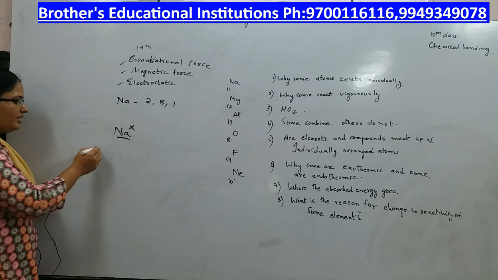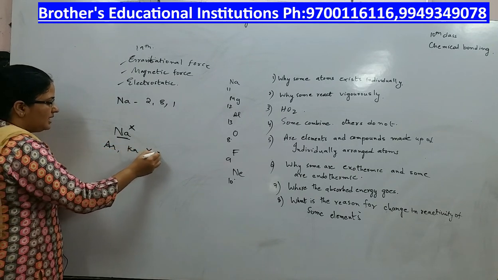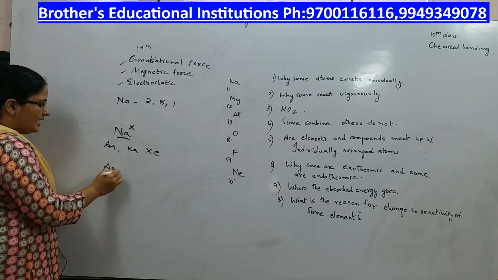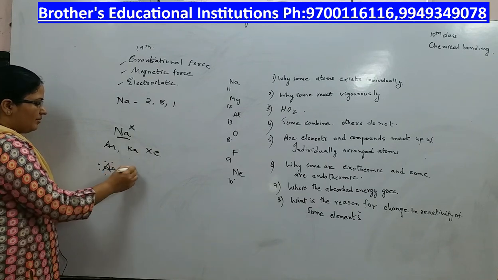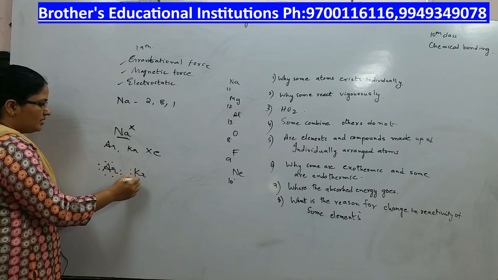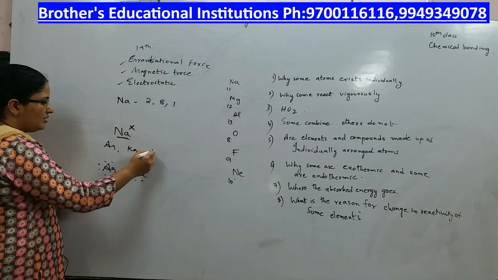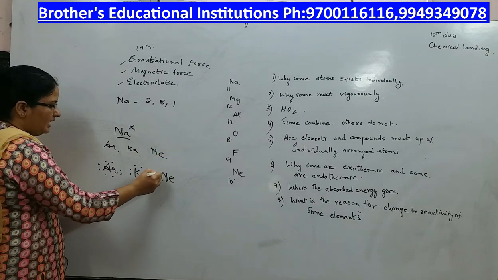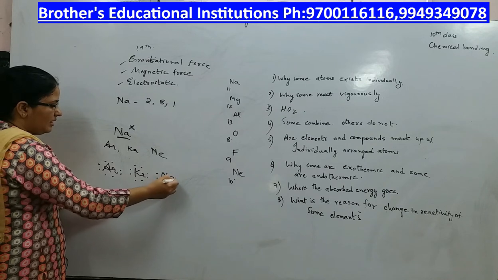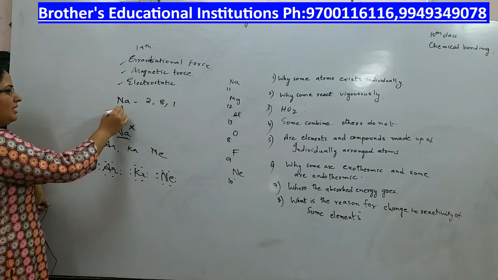Let us draw it for argon, krypton, xenon. For argon, it has got 8 electrons, so we can write like this. Krypton also has got 8 electrons. Neon also has got 8 electrons, so we can write Ne like this. Let us take aluminium.